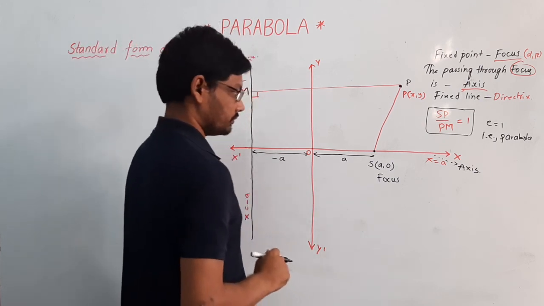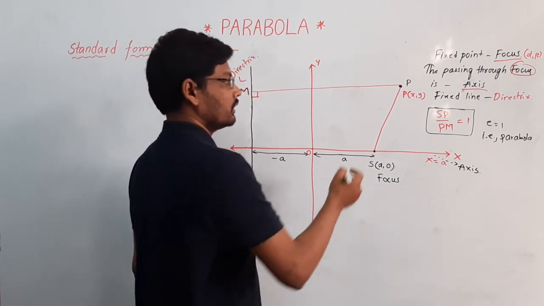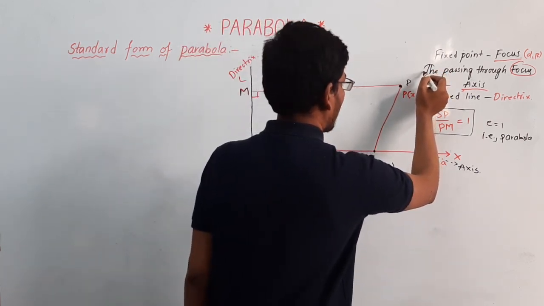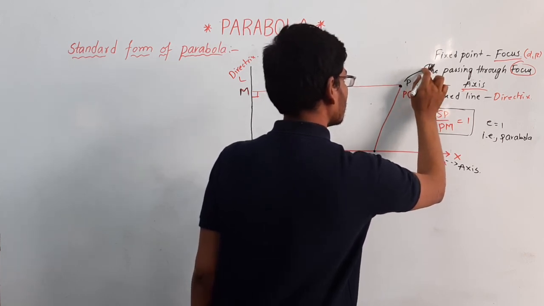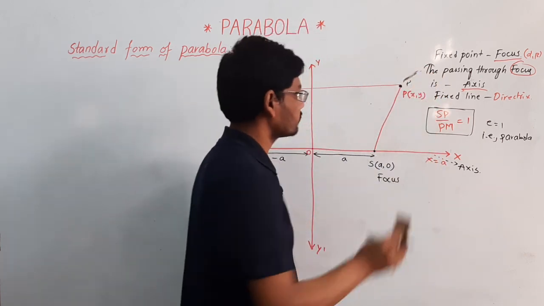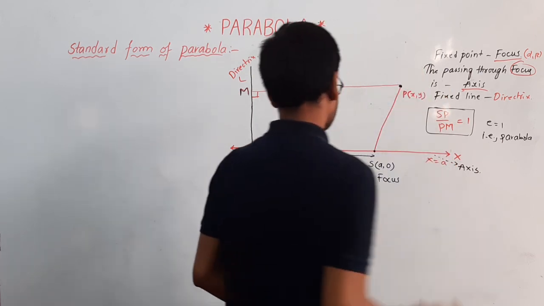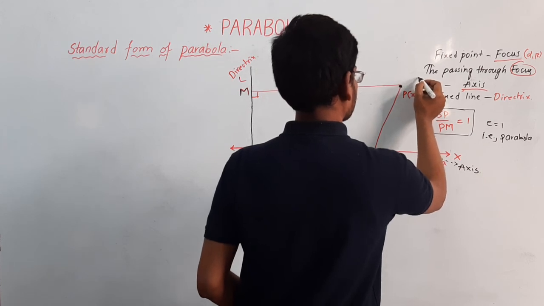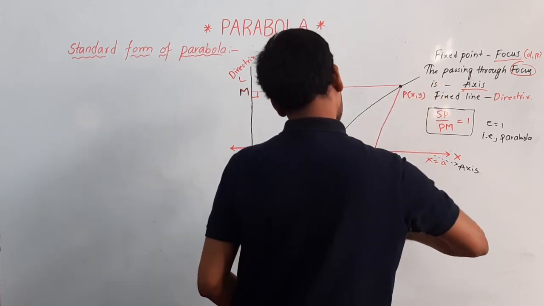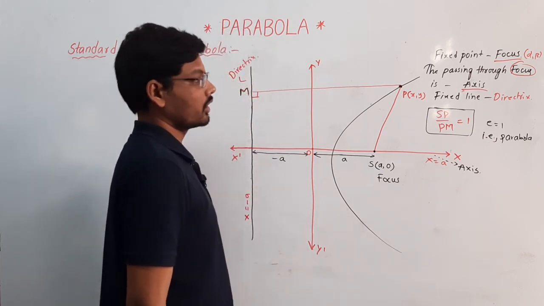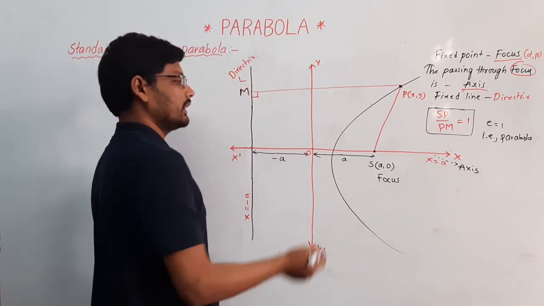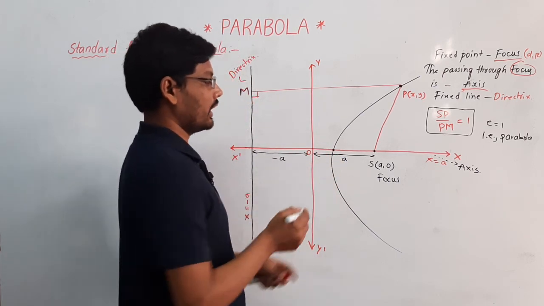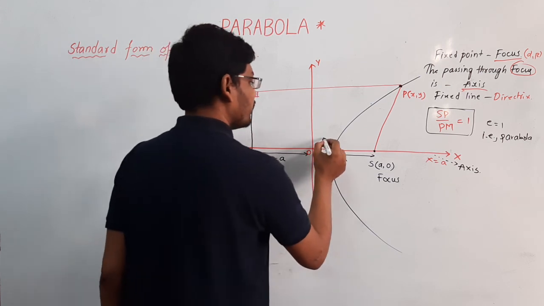And if you take one more point here like this, and draw a parabola, I am drawing a parabola here, and the intersection of the parabola at the x axis is called the vertex.